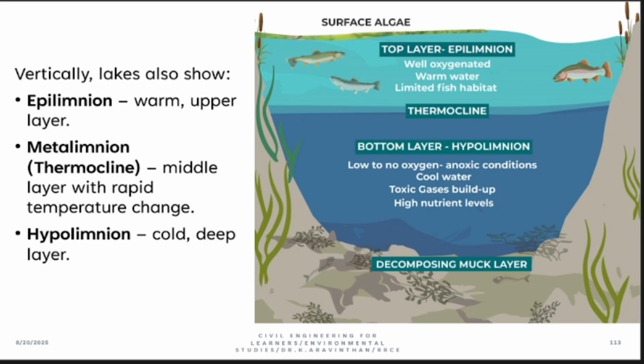Why? Because certain fishes, for example clownfish. Have you heard of clownfish? They need 14 milligrams per liter of dissolved oxygen. Have you heard about sharks? They only need 3 to 4 milligrams per liter of dissolved oxygen. So among aquatic living beings also, according to the oxygen present, the living beings will be different.